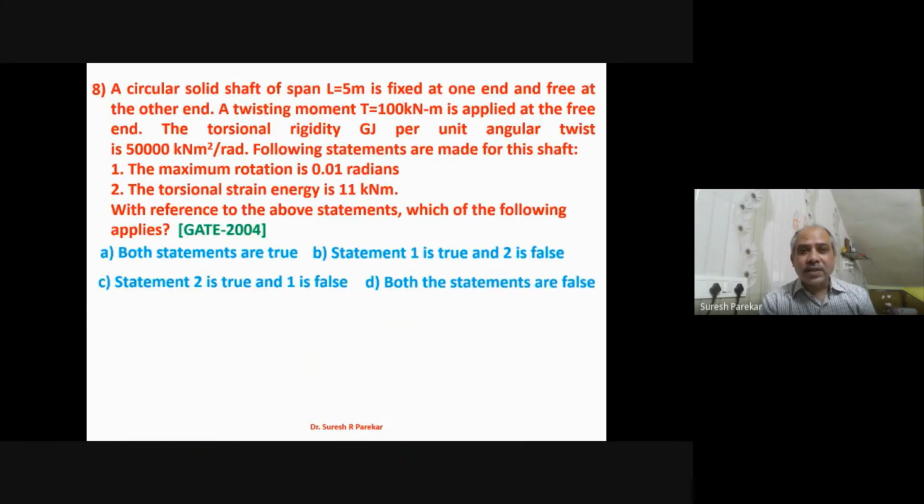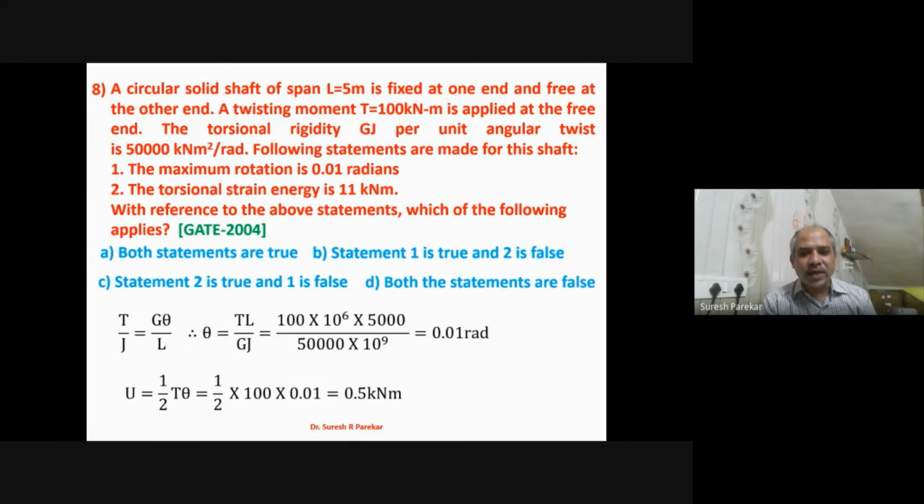Then a solid circular shaft 5 meter fixed at one end and free at other. And then we have this other data that is given. The maximum rotation is 0.01 radians and the torsional strain energy is 11 kilonewton meter. With reference to the above statement, which of the following applies? Both statements are true. Statement 1 is true and 2 is false, and statement 2 is true and 1 is false, and both are false.